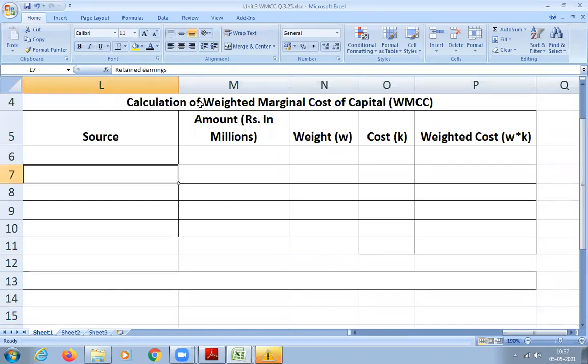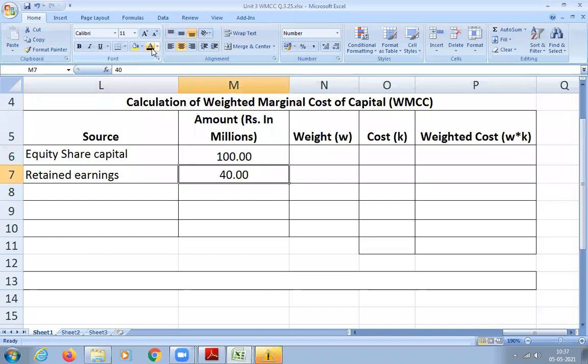Done? Shall we start, students? So the first one is equity capital. Write it down. How much is the amount of equity capital? 100 million. Then return earnings, how much? 40 million.